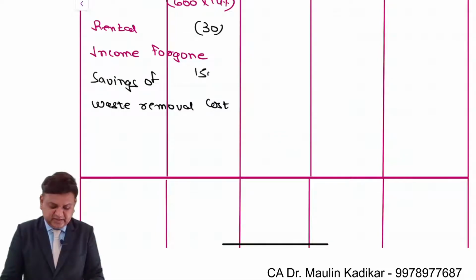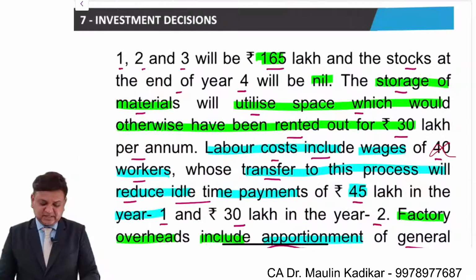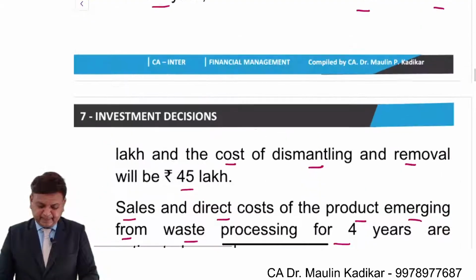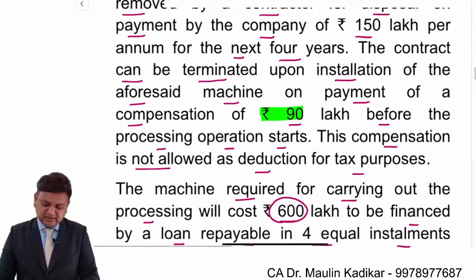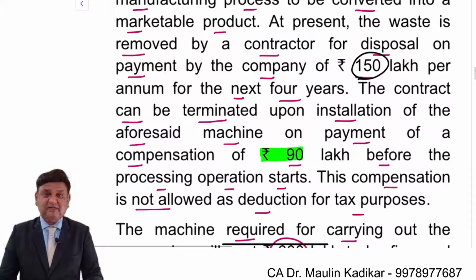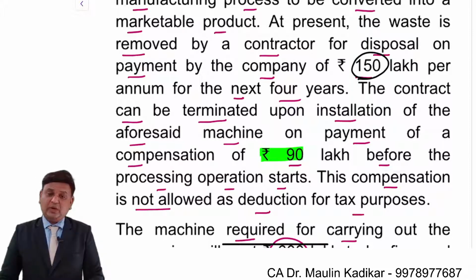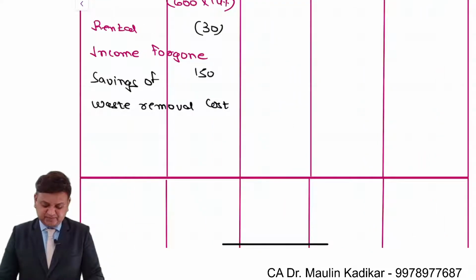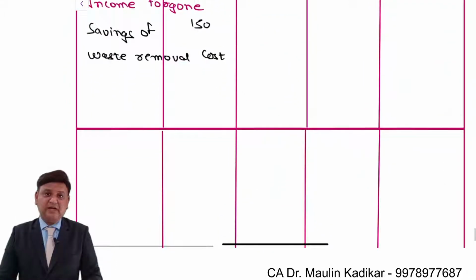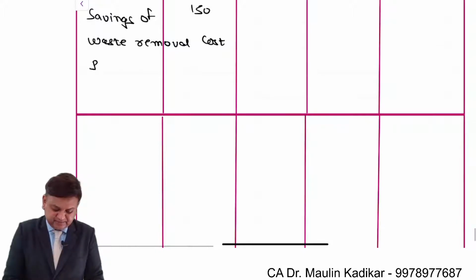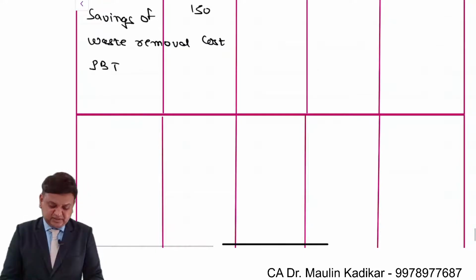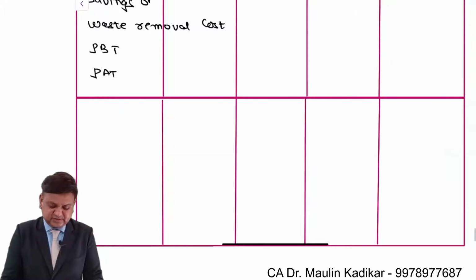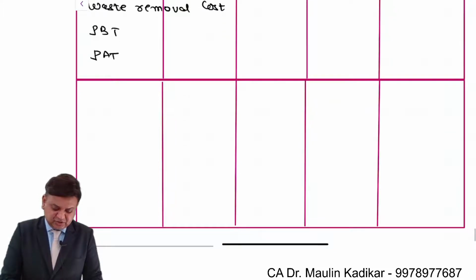Whatever 150 lakhs we were paying otherwise will not be paid, and this 150 lakh rupees will be the savings that we will be able to have. Why? Because we are going to further process the wastage. This is the way we get the profit before taxes. The income tax rate is given, so we'll compute the profit after taxes. Depreciation is a non-cash item, so it is added back in order to compute the CFAT.